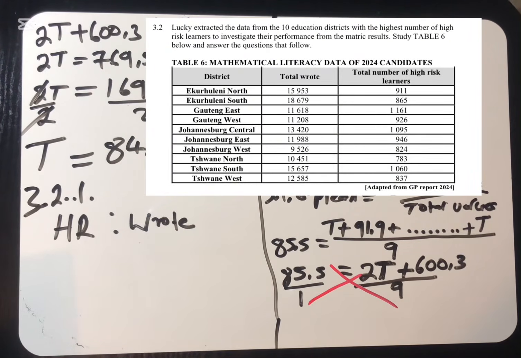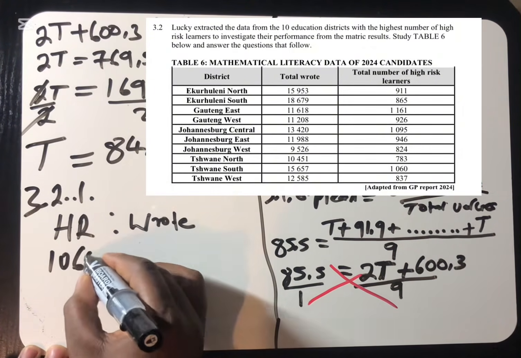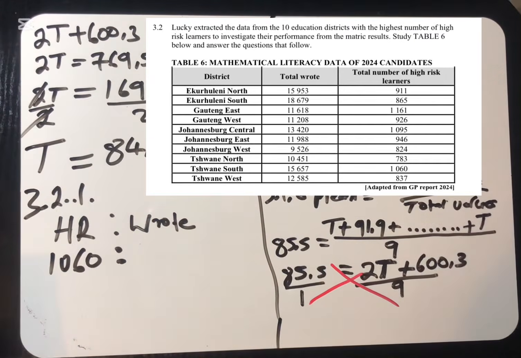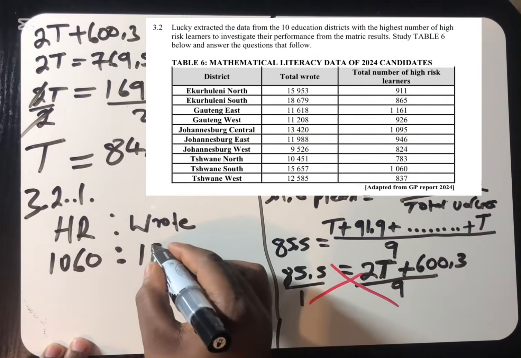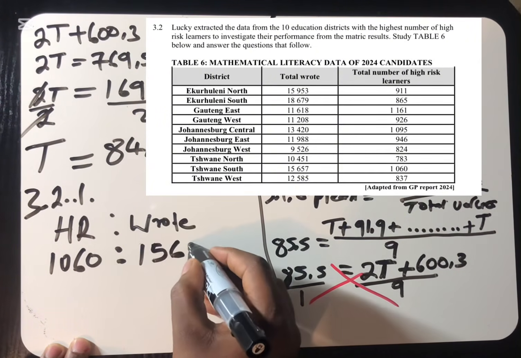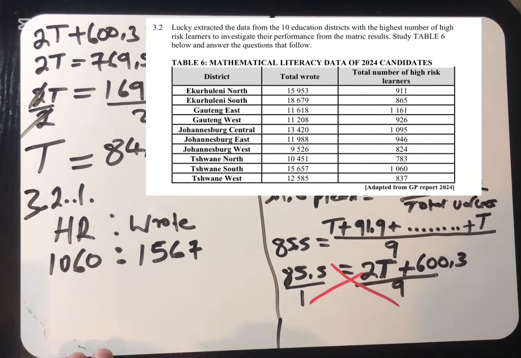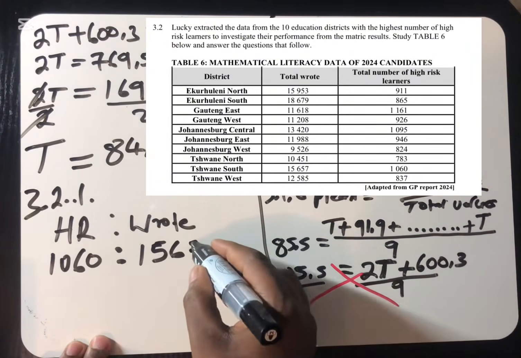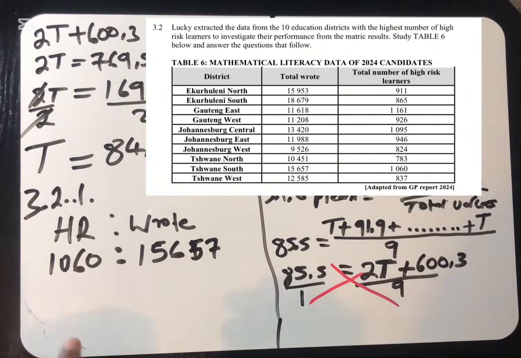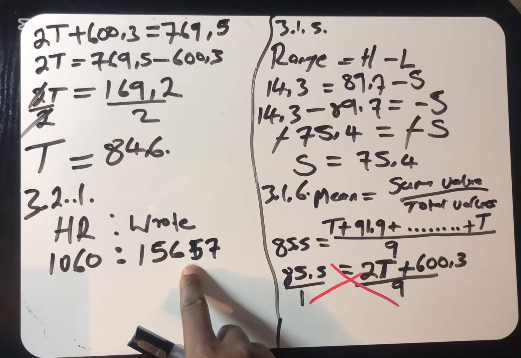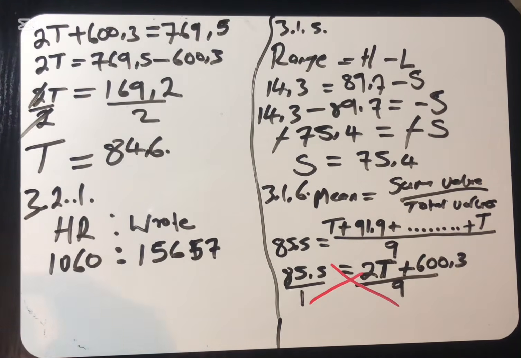If you look at the high risk of Tshwane South, you can see that it's 1,060. What about those who wrote? 15,657. So this is the high risk of Tshwane South. This is the number of learners who wrote in Tshwane South. So you are not allowed to begin with 15,000 then.